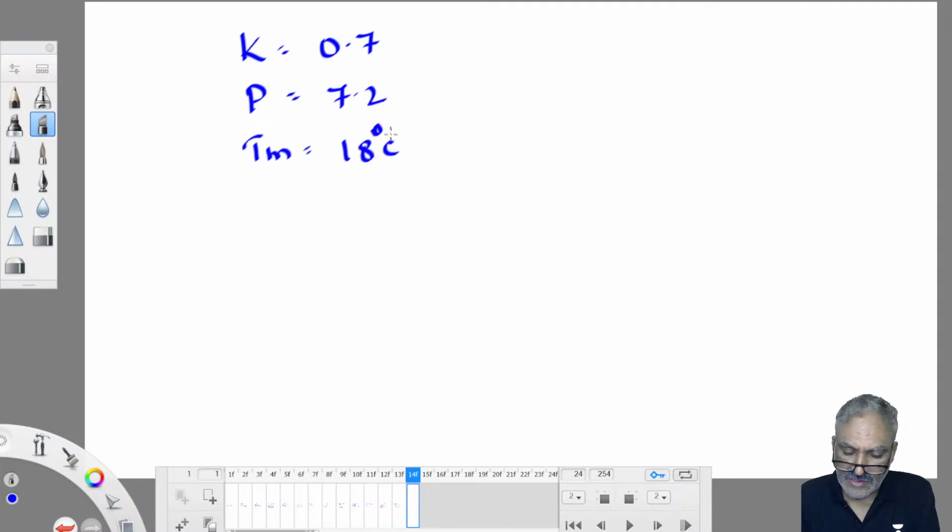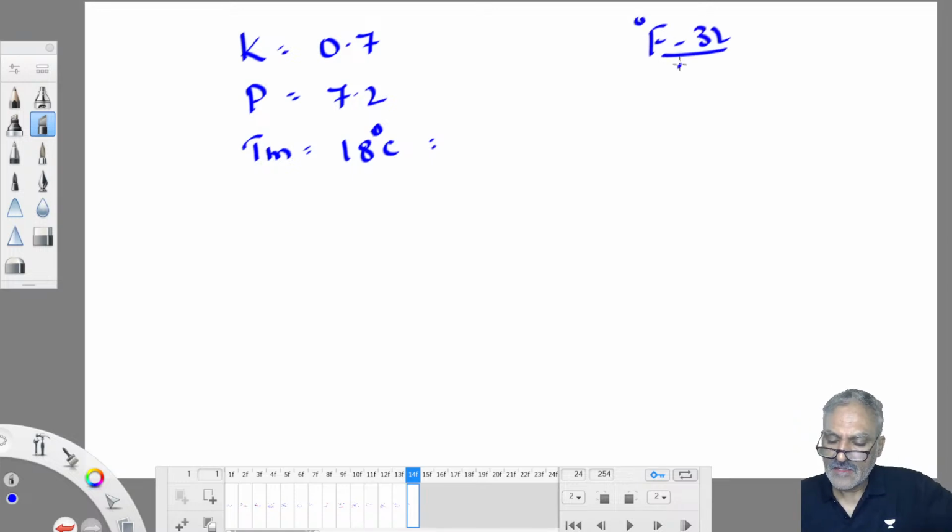But you have to substitute this value in degrees Fahrenheit. How to convert degree Celsius to degree Fahrenheit? (F minus 32) by 180 is equal to C by 100.